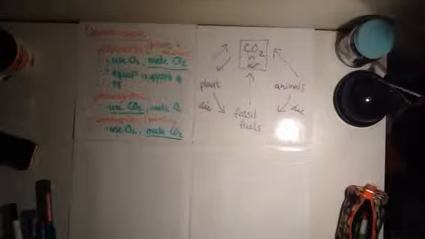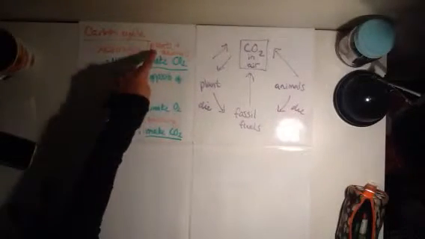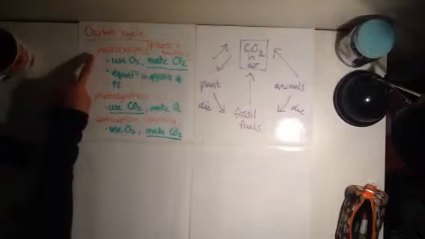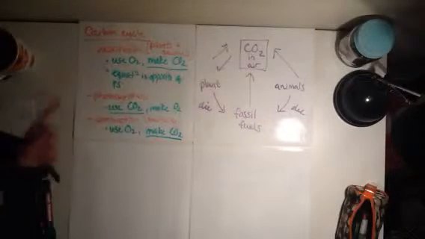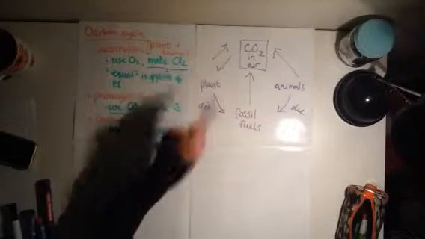Okay, so the carbon cycle is made up of three parts. The three parts are respiration. Respiration can happen for both plants and animals. With respiration, it uses oxygen, but the key thing is that it makes carbon dioxide. So that's why it's part of the carbon cycle, because it makes CO2.